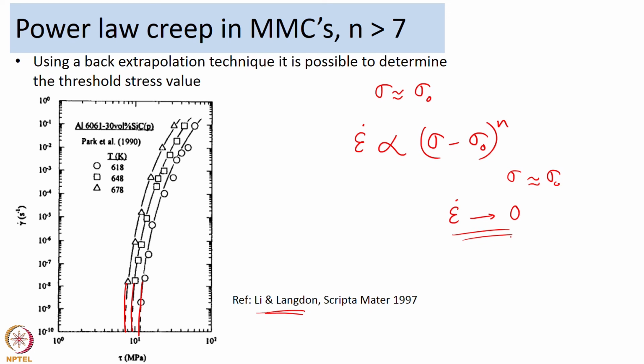So, the idea was to back extrapolate, and wherever the curve intersects the x axis, here the x axis is tau, we could also say sigma, and assuming a strain rate of 10 to the power minus 10 as almost equal to 0, you can say that this stress corresponds to your threshold stress. That is the approach they suggested for determination of the threshold stress.